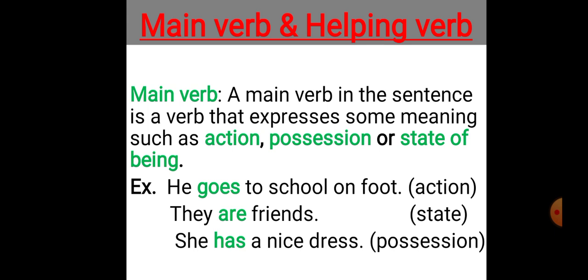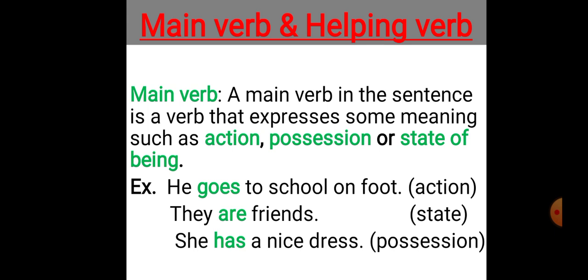She has a nice dress. Here also has is the verb. Is it a main verb? Yes, it is, because has describes the ownership or possession. That's why it's a main verb. So, in short, we can say that a main verb is the verb that has some meaning.